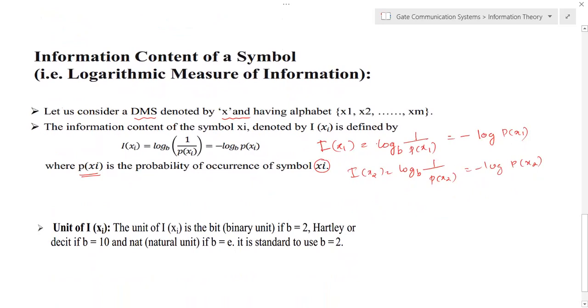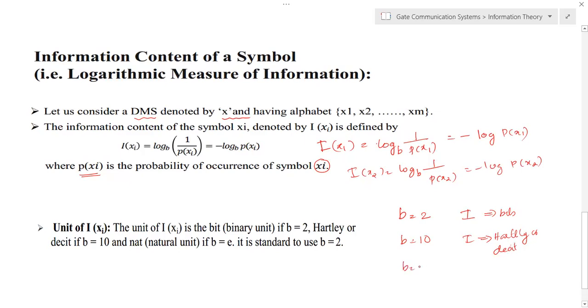Based on this base b, there can be different units for this information. For example, if you choose the base equal to 2, then the unit of information is known as bits. If the base of the system is 10, then the information unit is known as Hartley or Decit.